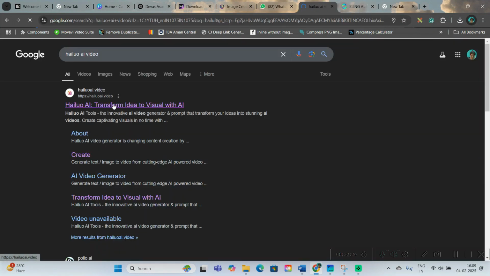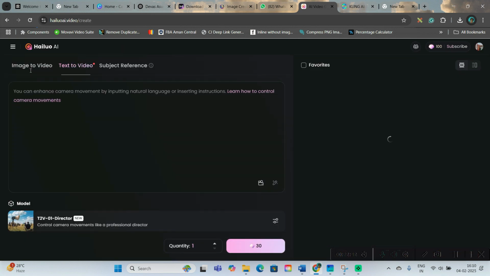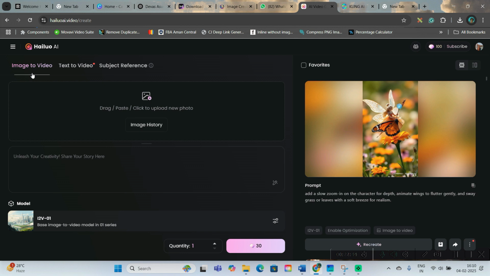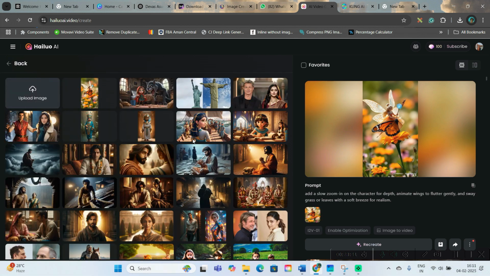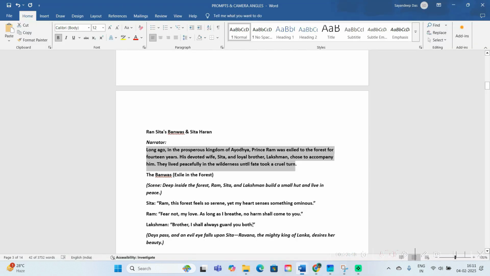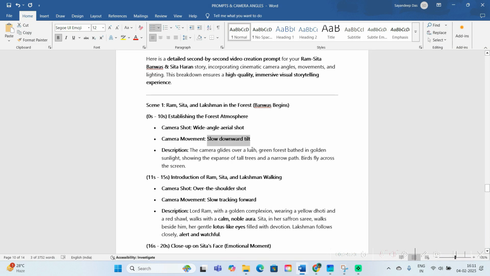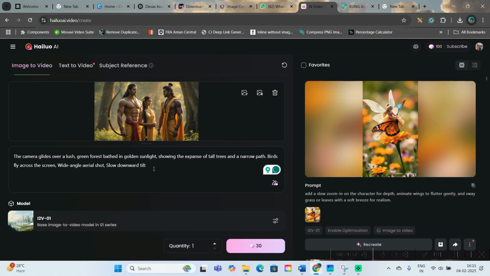Go to Halio AI first. 3 days you can generate for free. So I will sign in. So go to create option. Here we will be going for image to video option. The perfection is really good for Halio AI. So I will take this scene, and here I will be explaining the motion actually. So I will go to the video scene by scene option, camera movement. Just copy these three things and hit generate.